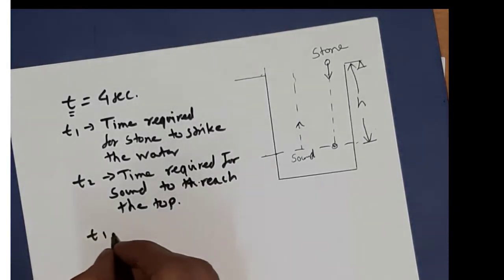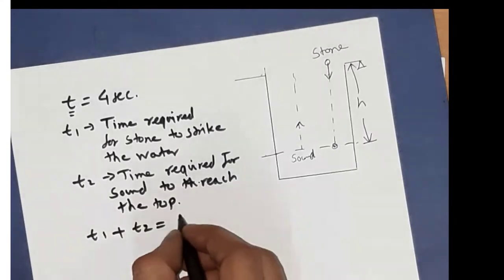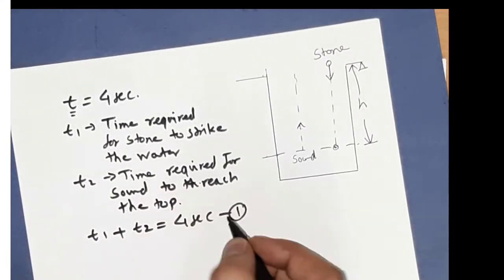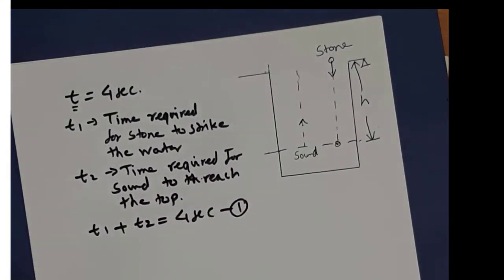So we can write t1 plus t2 is equal to 4 seconds. That will be our equation number 1.